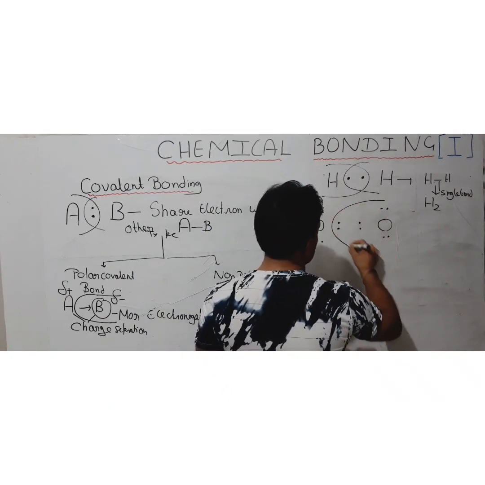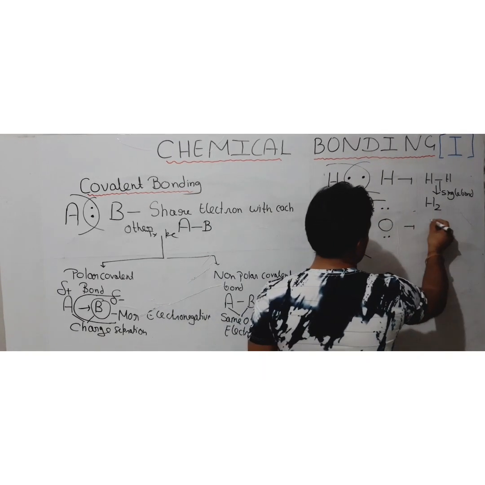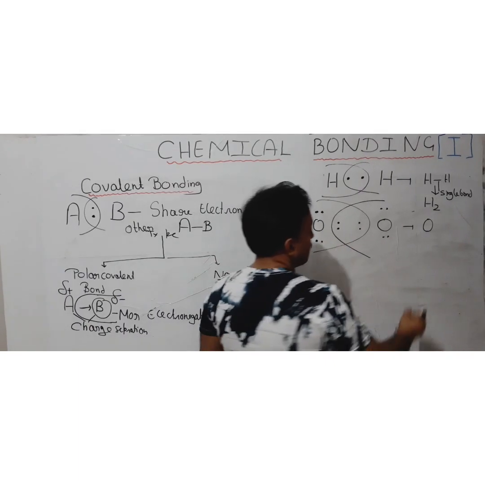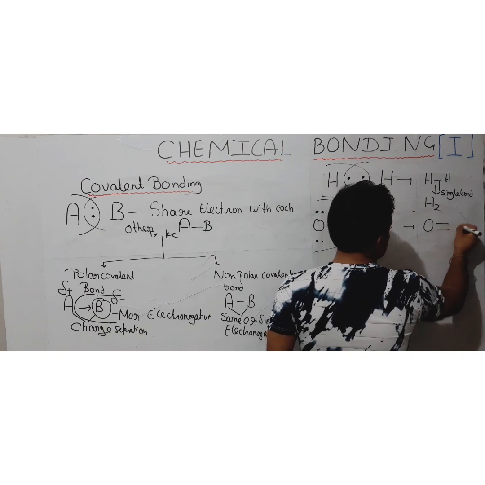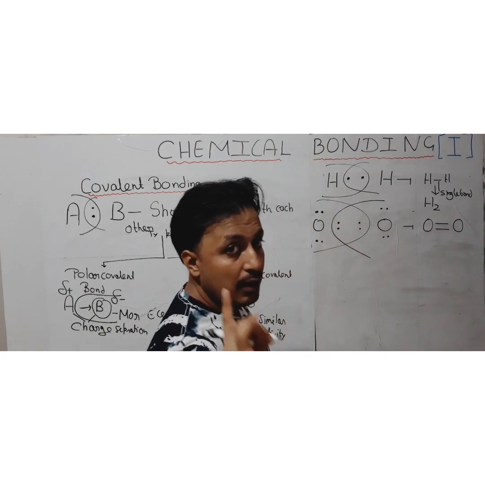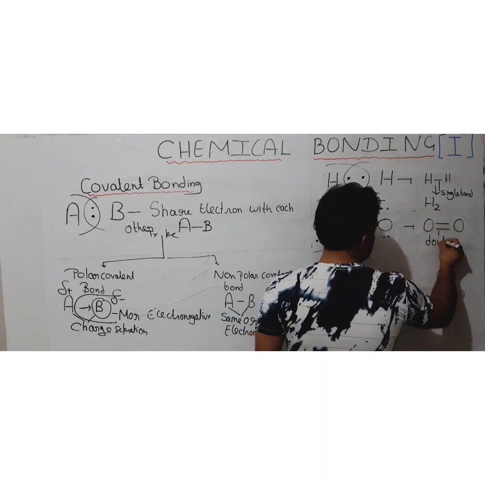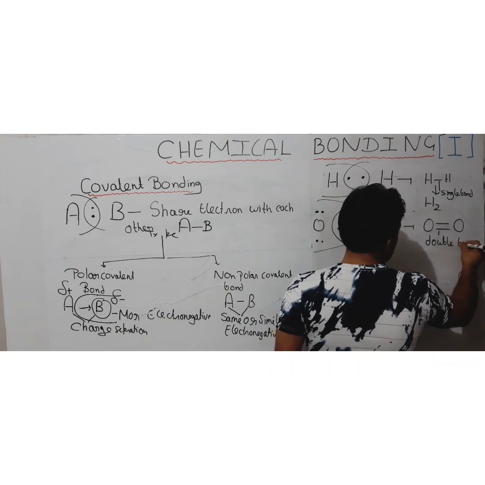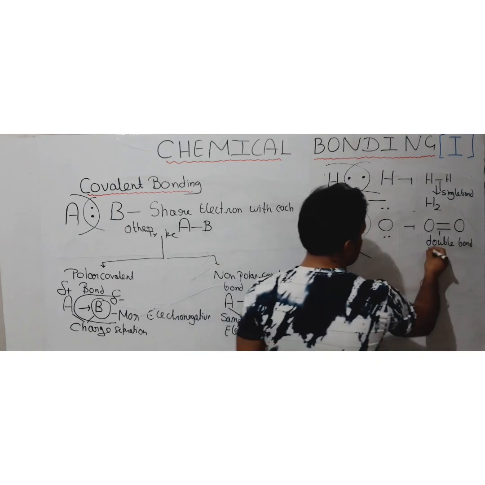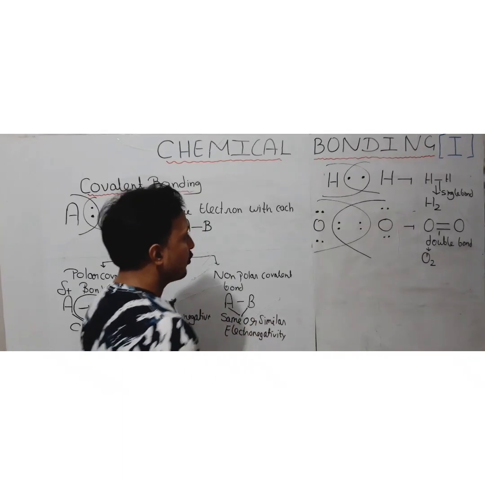So when they share 2 electrons with each other like this, it results in the formation of a bond. But as now 2 electron pairs are there, the bond which is formed is represented by 2 lines. That is, the bond which is going to be formed is a multiple bond, or we can say it as double bond. Okay, so a double bond is going to be existing between the atoms, and it results in the formation of oxygen gas.